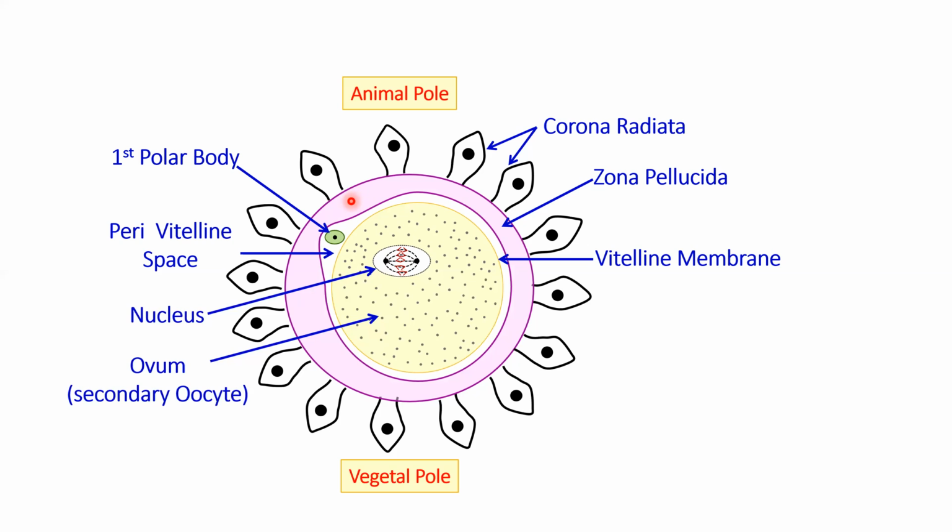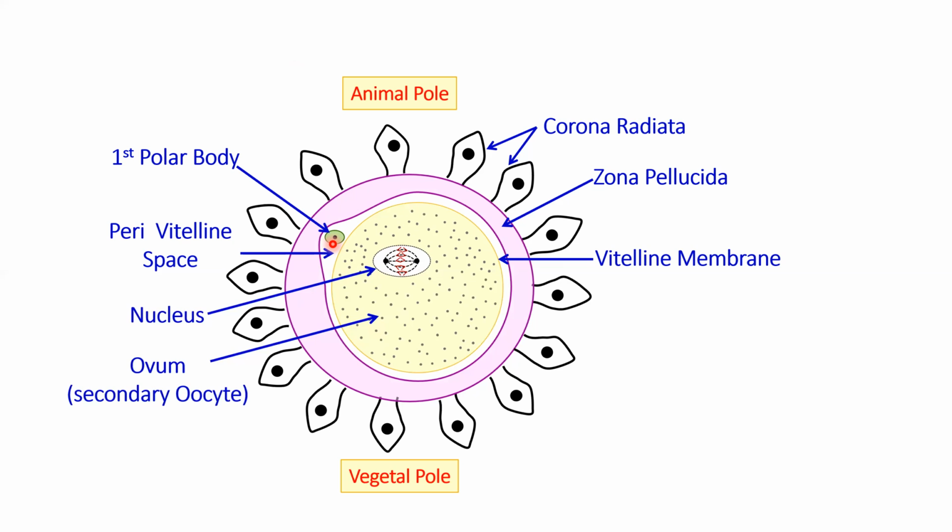The side which is having the germinal vesicle and the first polar body, so this is an area which is going to have your nucleus and the first polar body. That side is called the animal pole and the opposite pole is called the vegetal pole. So we say that the eggs show polarity, and the two poles are animal and vegetal pole.